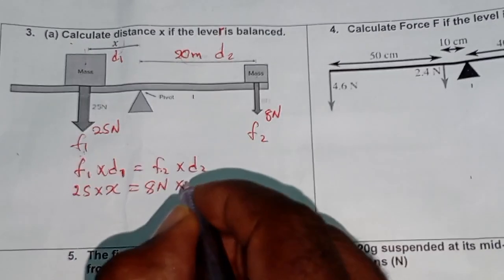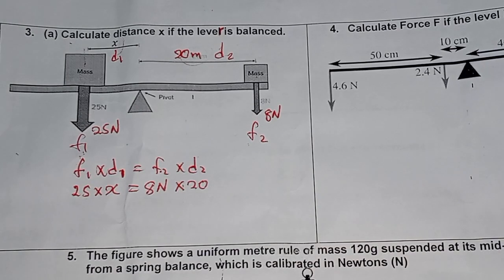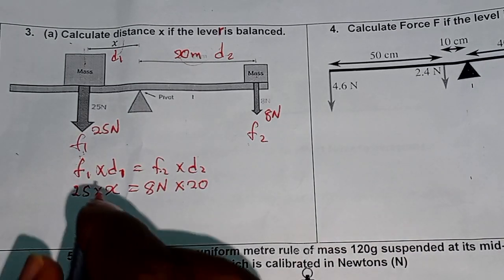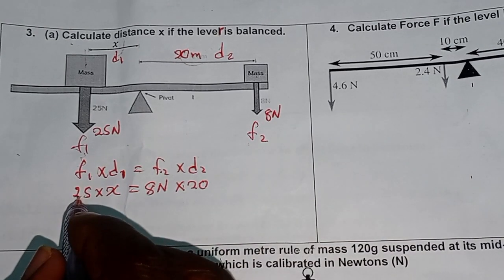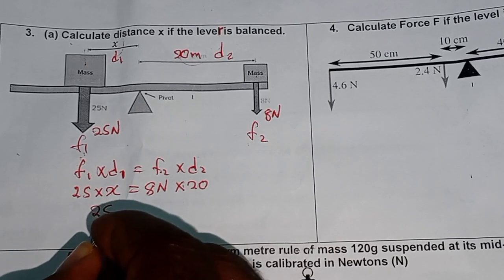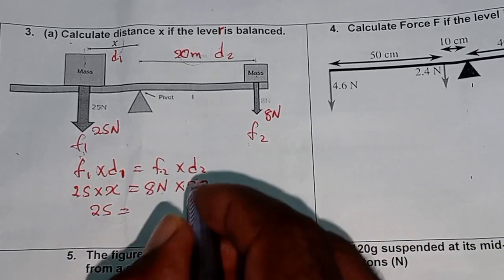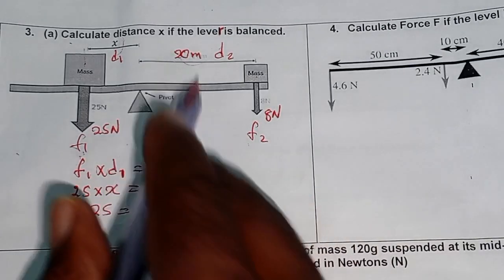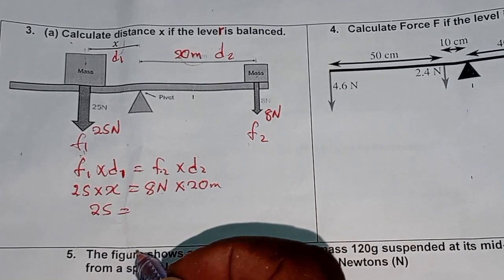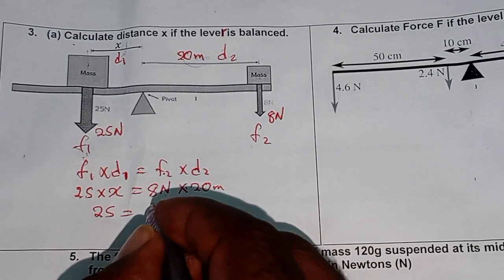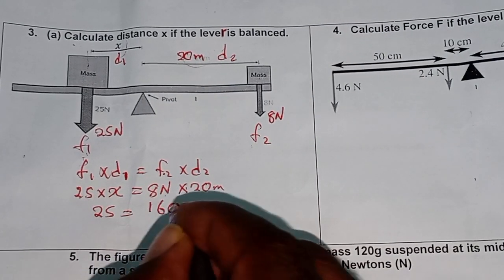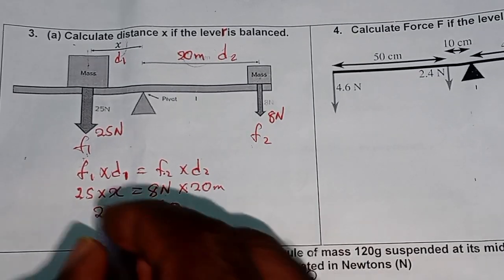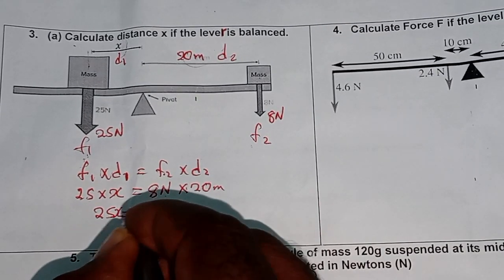So I'll multiply 25 times x, it is 25x, equals 8 newtons times 20 meters, which is 160. So this is 25x.